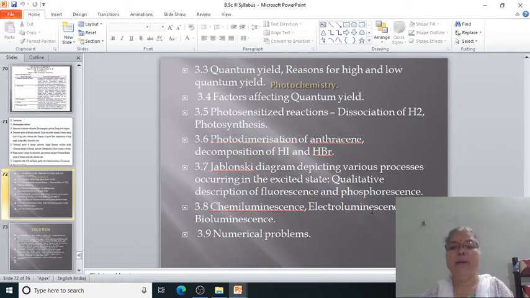Then next, what are electroluminescence and bioluminescence, and the last point of this chapter is the numerical problems. I mean, you have a clear-cut idea regarding the subpoints of the chapter photochemistry.